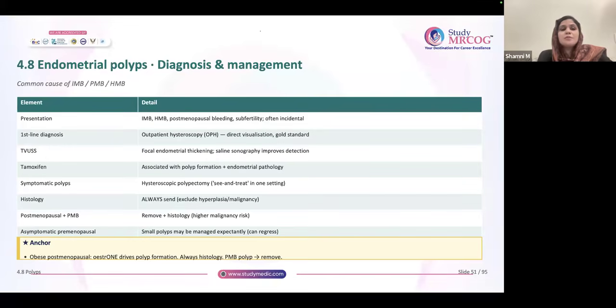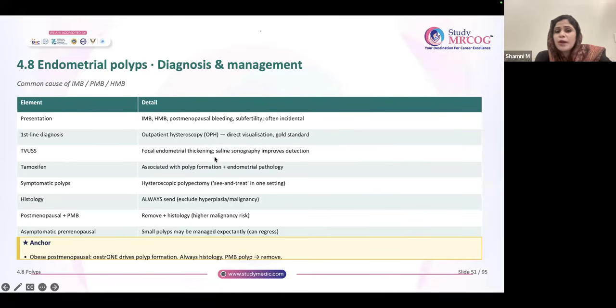Endometrial polyps, the next important area, is a simple topic. Generally, these patients will present with intermenstrual bleed, heavy menstrual bleed, postmenopausal bleeding, subfertility, and sometimes it may be an incidentally detected endometrial polyp. First line diagnosis is always ultrasound, you will see it incidentally, but you have to confirm. In some situations, if it's more than 1 centimeter or a symptomatic polyp, you are going to do hysteroscopy. Outpatient hysteroscopy is enough for that.